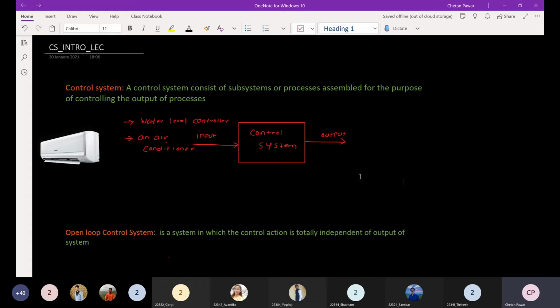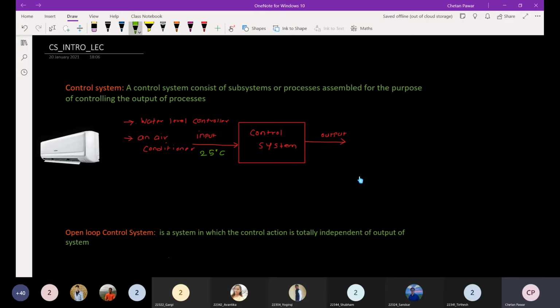What is meant by control system? A control system consists of subsystems or processes assembled for the purpose of controlling the output of the process. What does that mean? If you talk about an air conditioner, whatever AC you are using in your home, and you apply a particular input to it, for example setting the input of the AC to 25 degrees Celsius, this will be my input to the air conditioner.